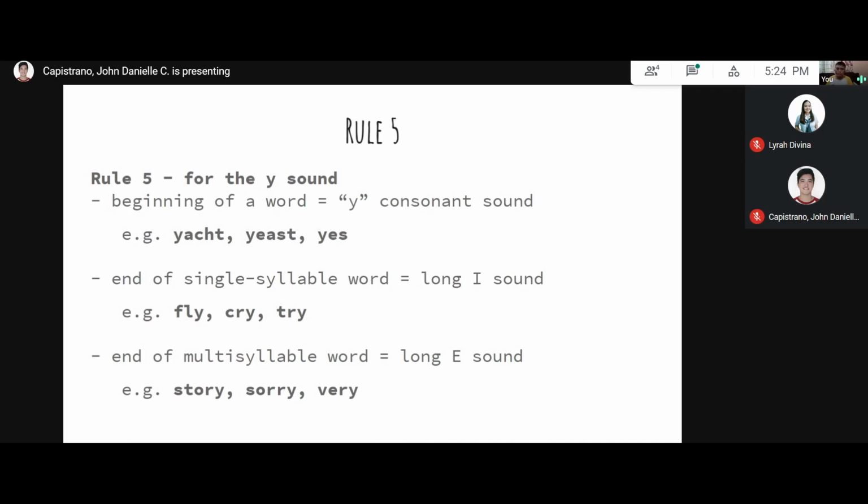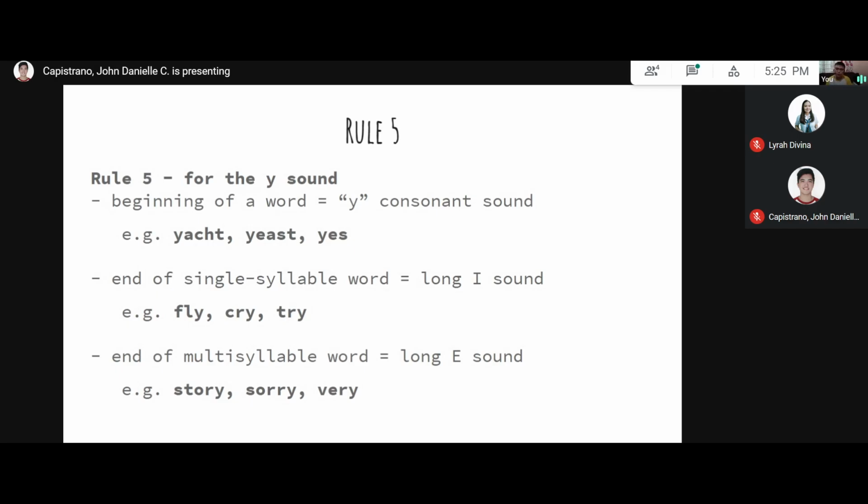Now, if it is at the end of a multisyllable word, it uses the long E sound, like story, sorry, very. Can you think of other words like this? Like berry, strawberry, words like that. Another berry, the buried under the sand. For example, fairy, that's right. Other words, that's right, Mary. Gloomy. Most adjectives that end in Y usually use this sound.